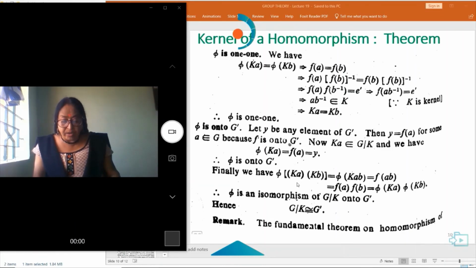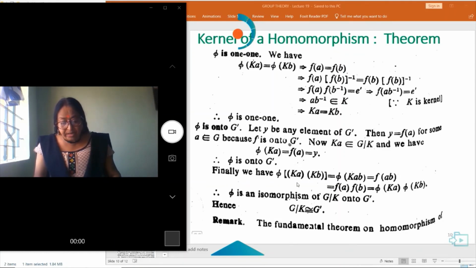Now phi is onto G'. Let y be any element of G'. So y is equal to F(a) for some a belonging to G. Now Ka belongs to G/K and we define phi(Ka) is equal to F(a), which is equal to y.